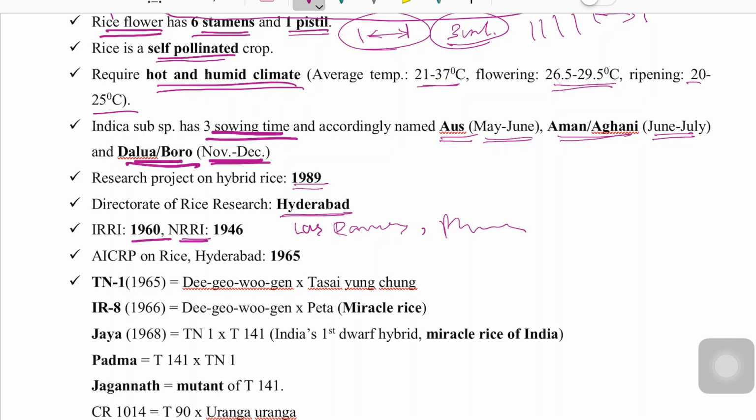NRRI, previously called Central Rice Research Institute, is now the National Rice Research Institute, situated at Cuttack, and it was established in 1946. All India Coordinated Research Project on Rice was established in 1965 at Hyderabad.